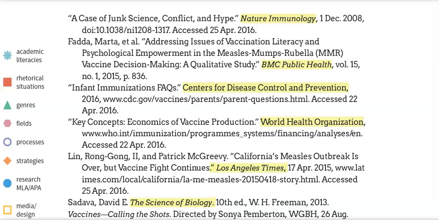The book she cites of his, The Science of Biology, is in fact now in its 10th edition, and a little bit of research told me it's constantly updated and continually used as one of the foremost educational texts in schools across the country. So her sources have credibility, and this can help establish credibility for her as a writer.